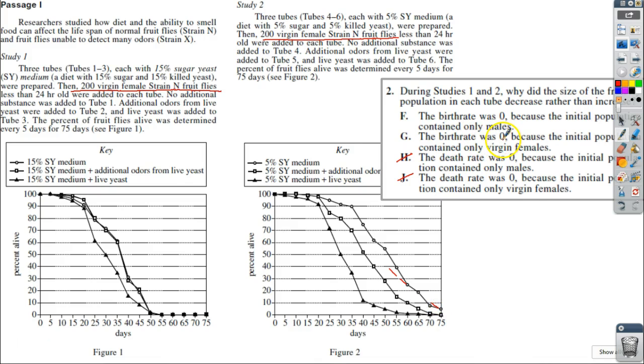But why was the birth rate 0? Was it because they were only males or because they were only females? Well, let's see. Females right there. So our answer is G.